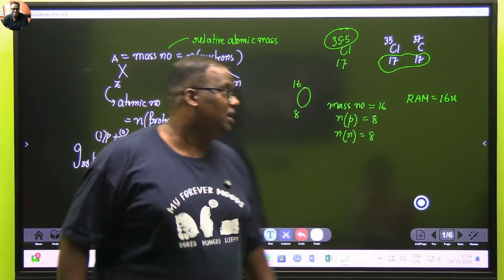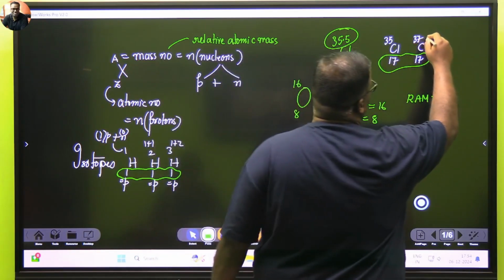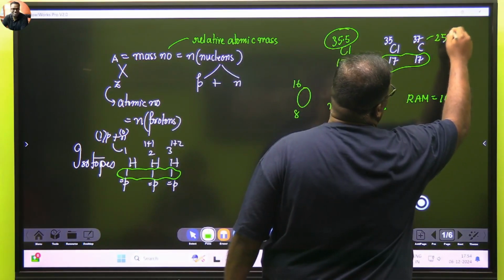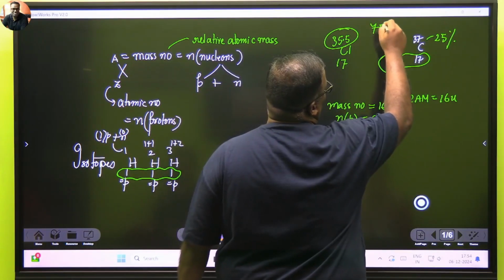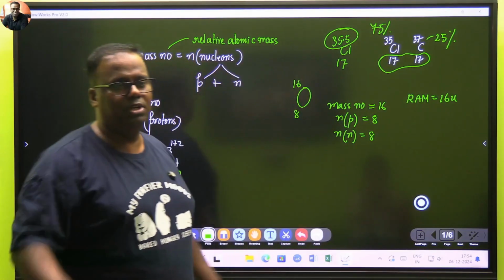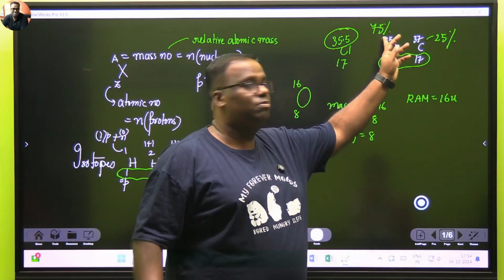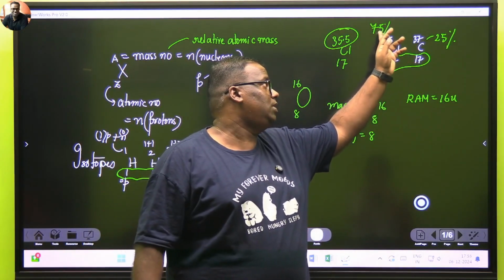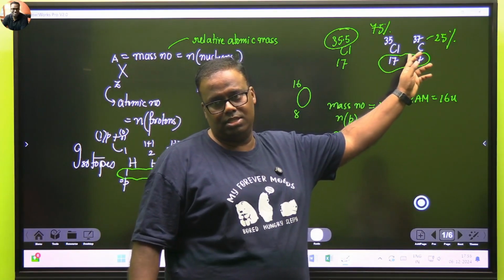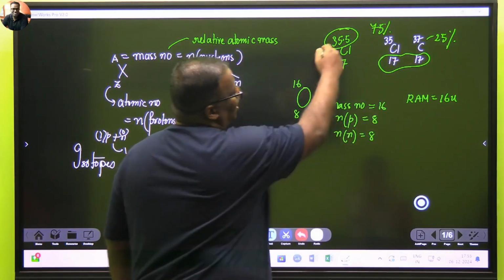Are you getting it? If you take a sample of chlorine in the atmosphere, we get 75% of this and 25% of this. Anytime we sample chlorine in the atmosphere, we'll get atoms of chlorine, generally 75% of this and 25% of this. So how do you arrive at this number?